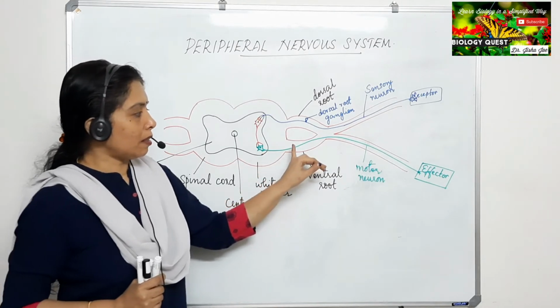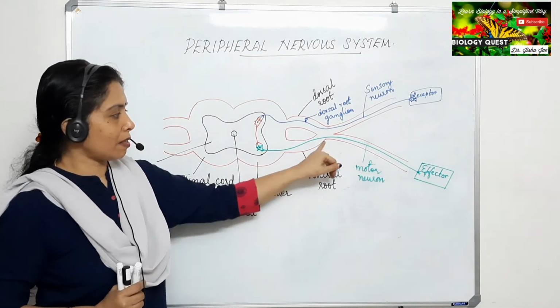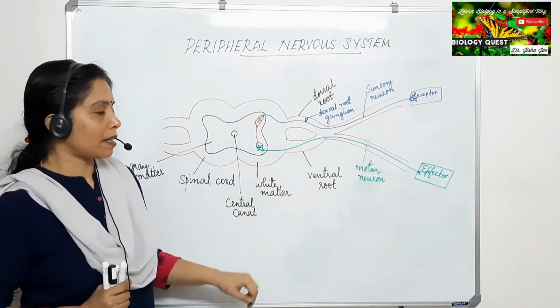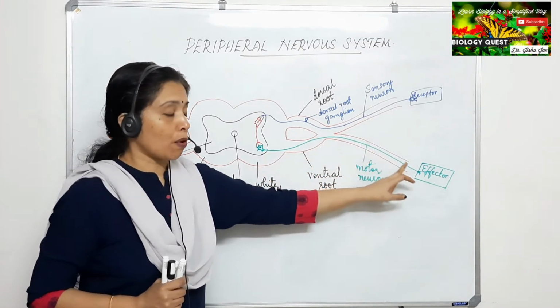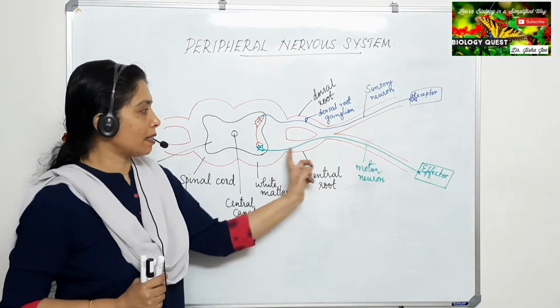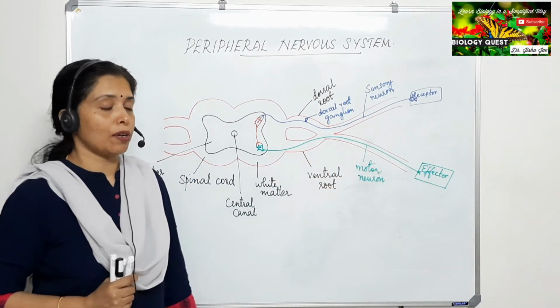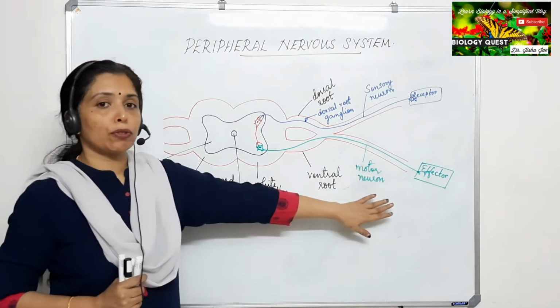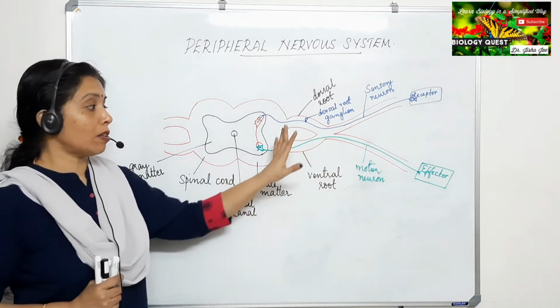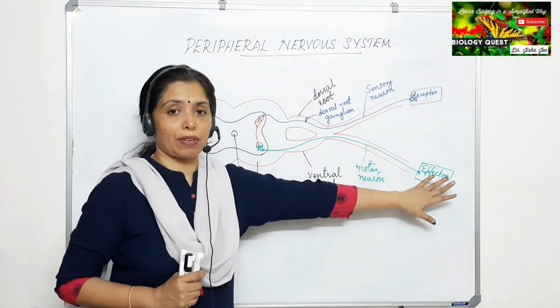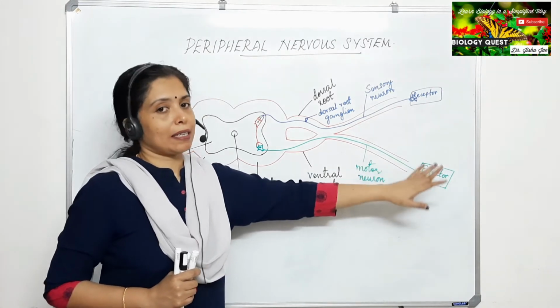Now look at the ventral root. The lower root of the spinal cord is the ventral root, and you can see the motor neuron there, which I have marked in green color. That is the motor neuron. What is the peculiarity of the motor neuron? The motor neuron carries impulses from the spinal cord to the effector organs. Effectors may be muscles or glands.